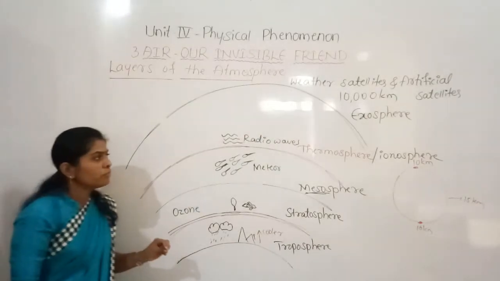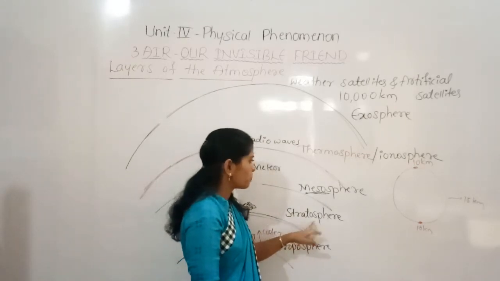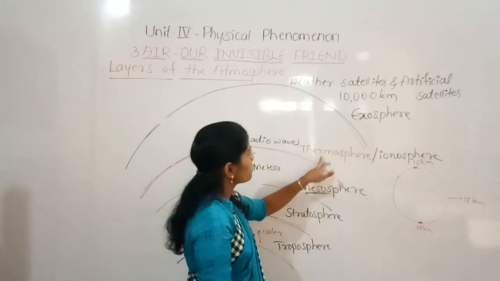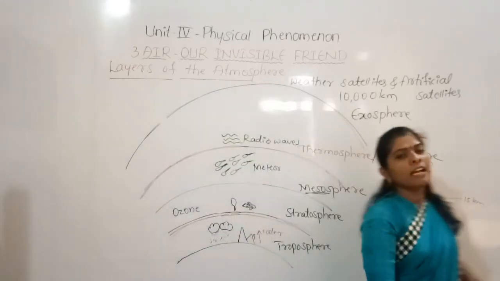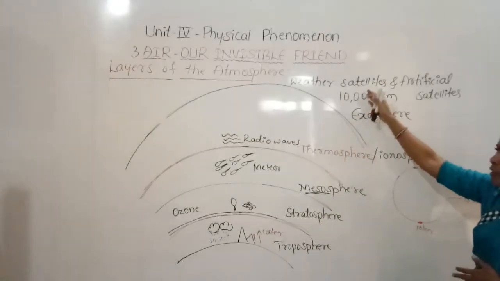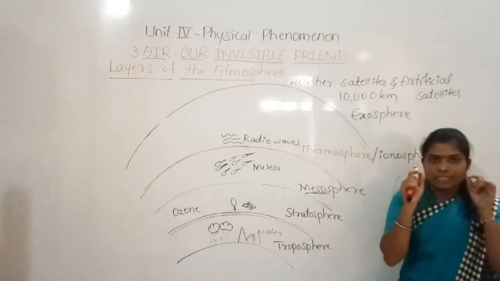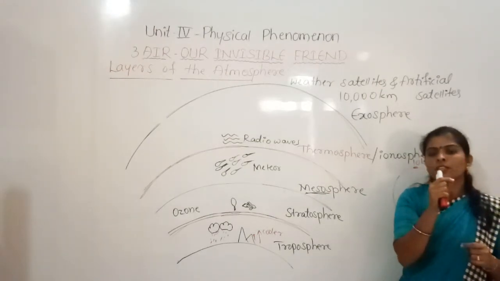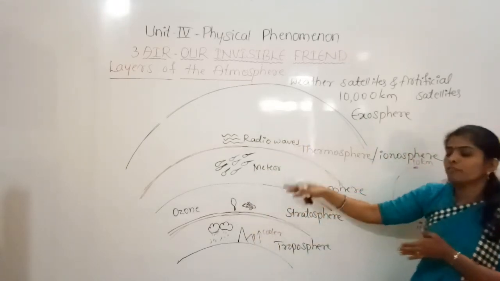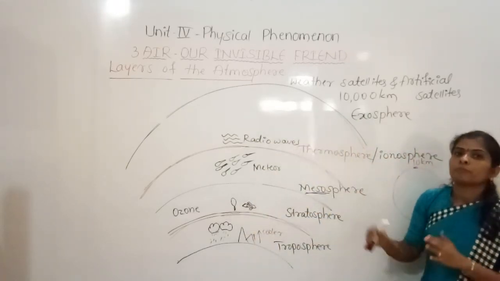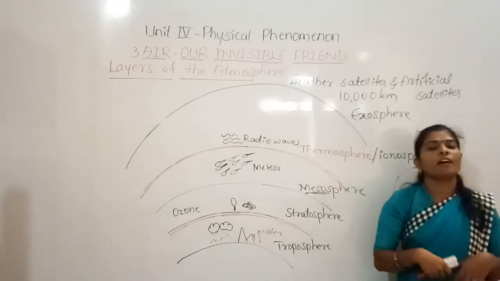So there are 5 layers in the atmosphere: troposphere, stratosphere, mesosphere, thermosphere and exosphere. We discussed the importance of each layer. Now I will show you a video clip so that you understand how the functions take place in these different layers of the atmosphere. Now let me show that.